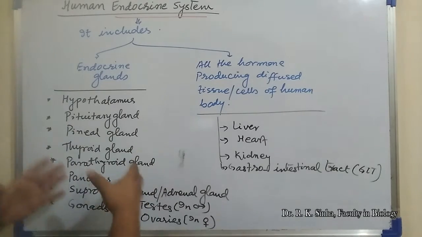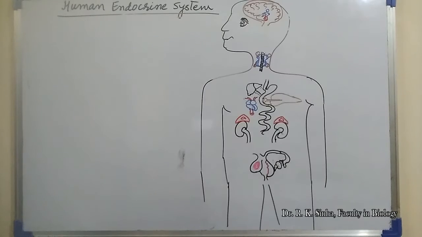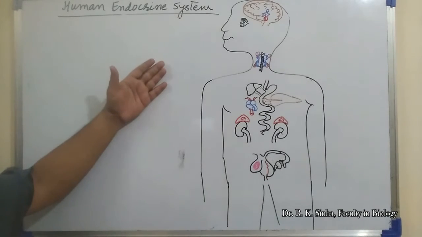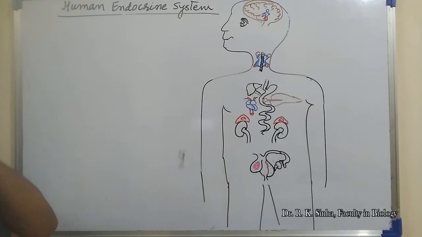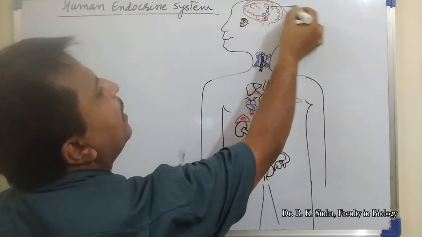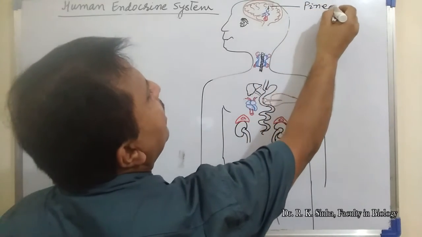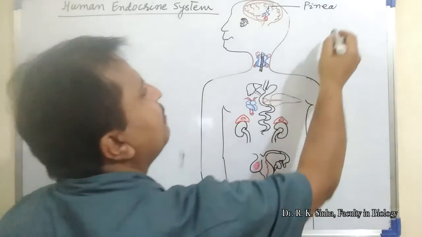Location of these glands and these tissues in the human body. Look in the picture. These are the endocrine glands of the human body, and apart from them, some of the diffuse tissue or diffuse cells present in internal organs are represented in this figure. This is the first one, the pineal gland, located on the surface of the epithalamus, that is the diencephalon part of the forebrain.